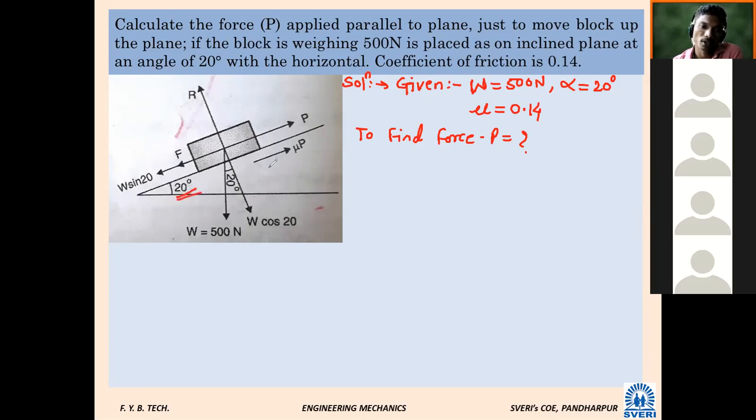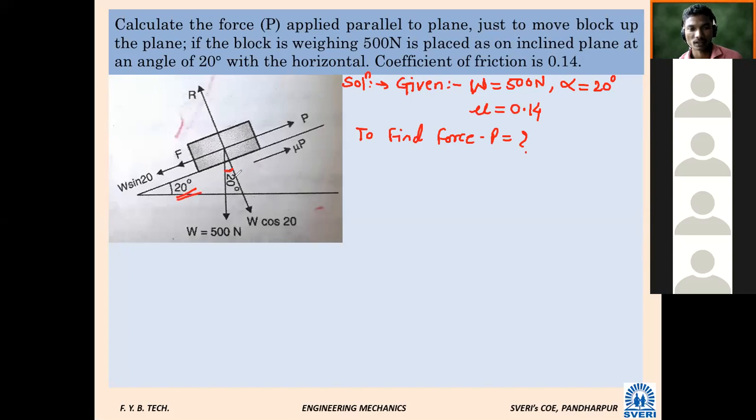If you see the angle made by this weight with this, how will this 20 come? Is it possible to understand how that angle is 20 with the vertical?